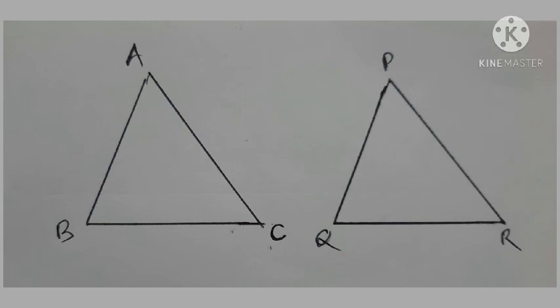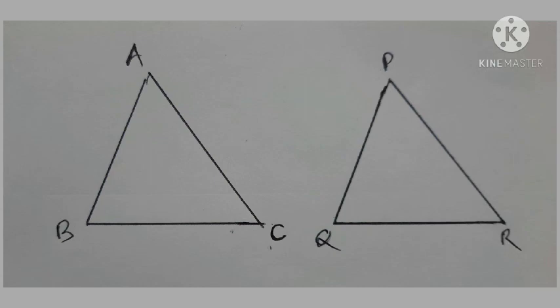Like the corresponding sides, their angles are also matched exactly. That means angle A and angle P are matched exactly. Therefore, these two angles are known as corresponding angles. Similarly, angle B and angle Q are also corresponding angles, and lastly, angle C and angle R are also corresponding angles of triangle ABC and triangle PQR.